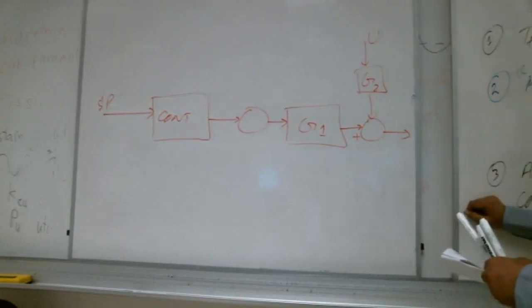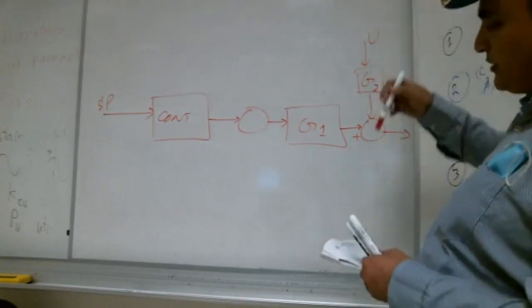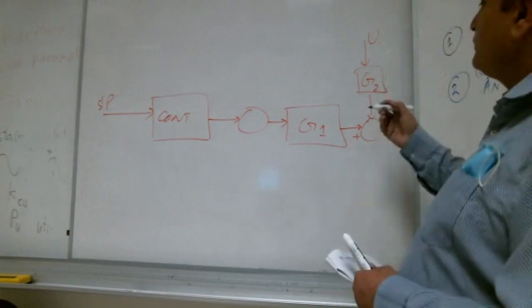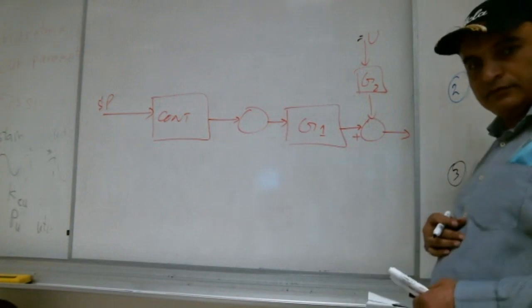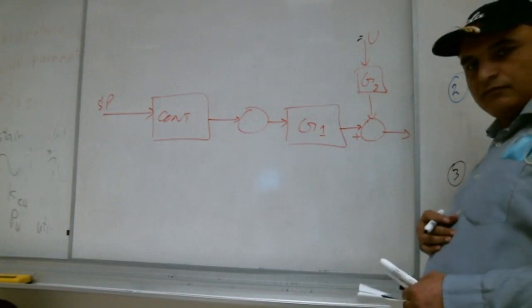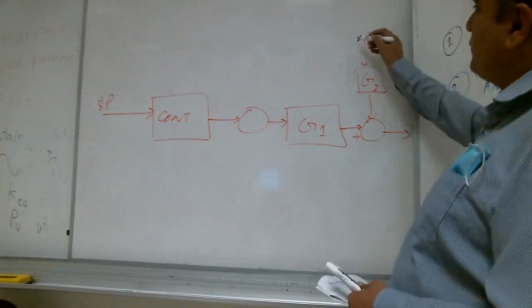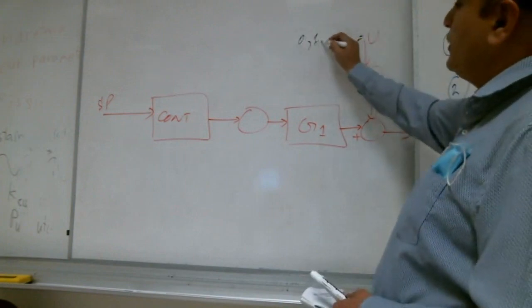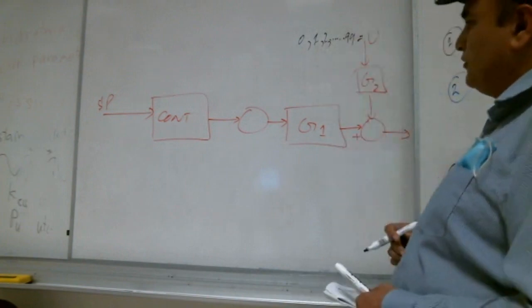So this is feed-forward control. We measure the disturbances, from 0, 1, 2 to 99.